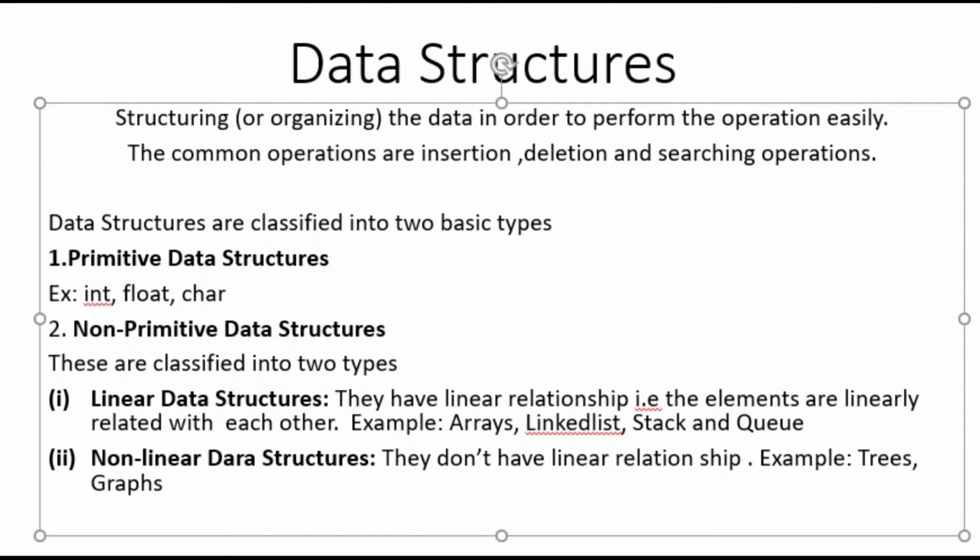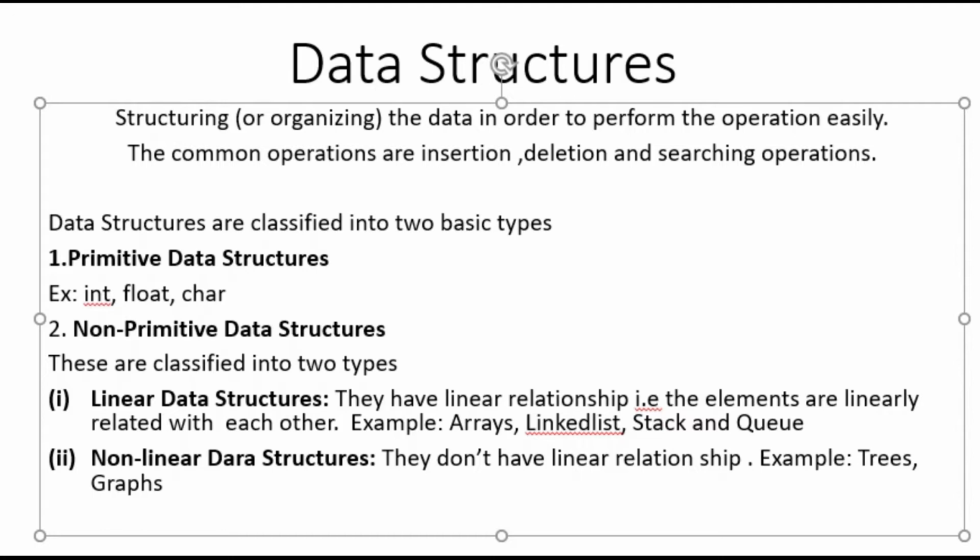So linear data structures are those which are going to have a linear relationship. That is, the elements which you are going to represent by using linear data structures have a linear relationship. So the examples are arrays, linked list, stack and queue. These types of data structures maintain a logical relationship which is linear.